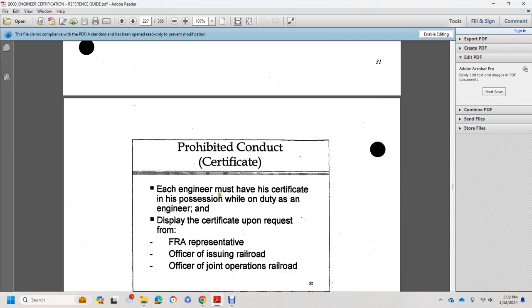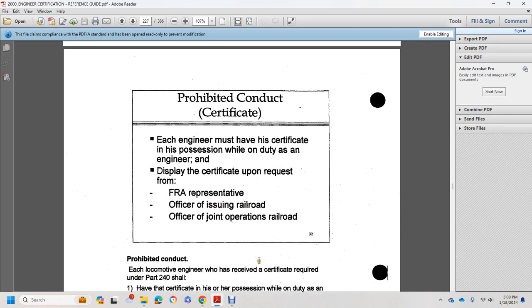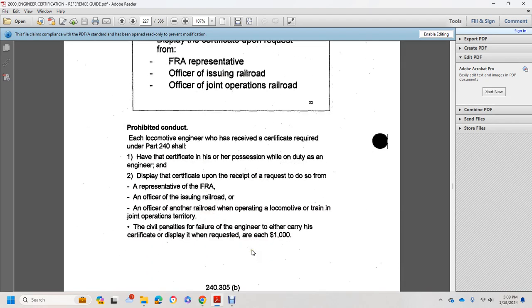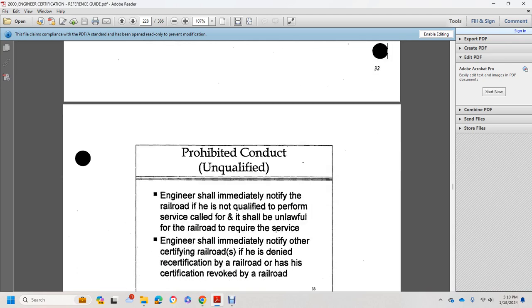Prohibited conduct: certificate. Each engineer must have the certificate in his or her possession while on duty as an engineer and display the certificate upon request of FRA representatives, an officer of the issuing railroad, or an officer of another railroad operating the locomotive or train in joint operation territory. The civil penalty for an engineer failing to carry or display his or her certificate when required is $1,000 for each violation.